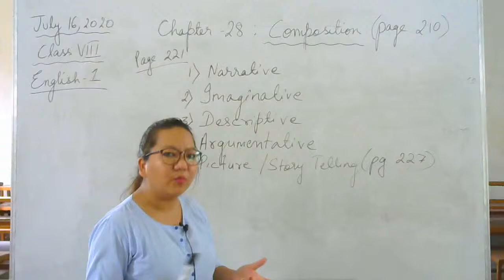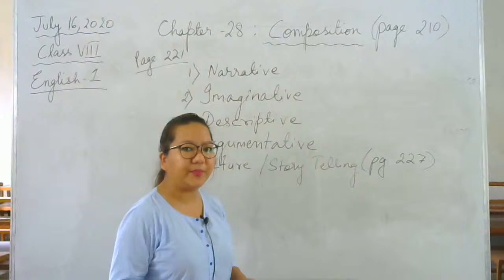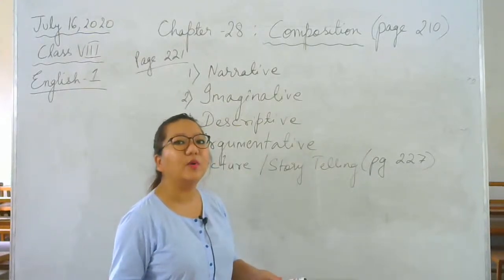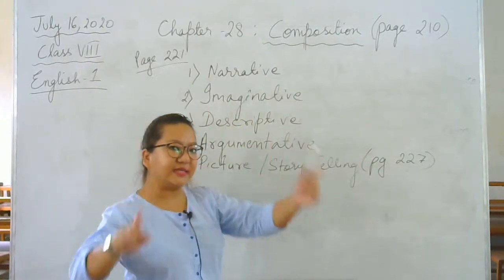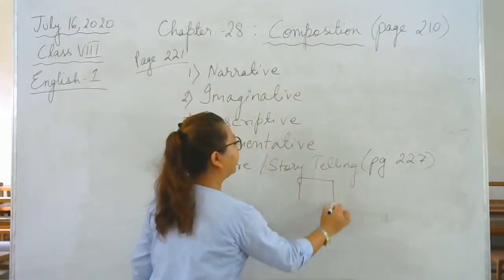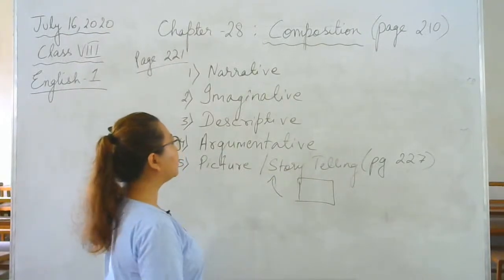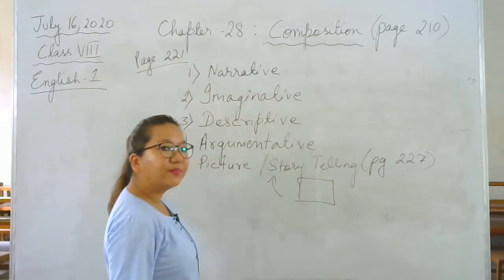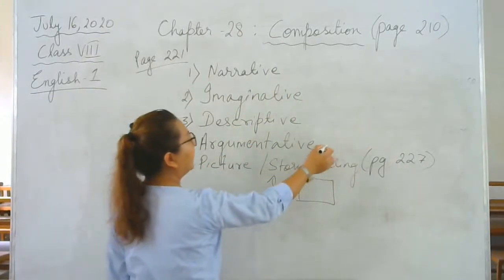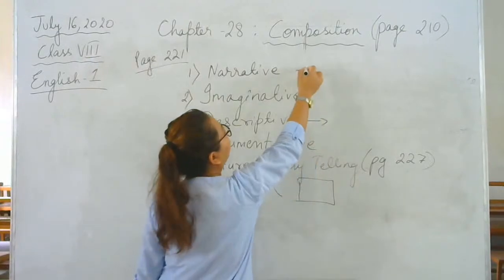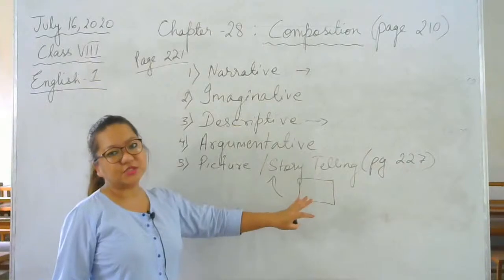It'll be like giving you the question paper. Remember, in English 1 is an unseen paper. You can never know what is coming. So in picture and storytelling composition, a picture is given. Based on that picture, either you write a story, or you describe it, or you narrate something. So in storytelling, you either describe it or you narrate something. So this is simply picture composition.